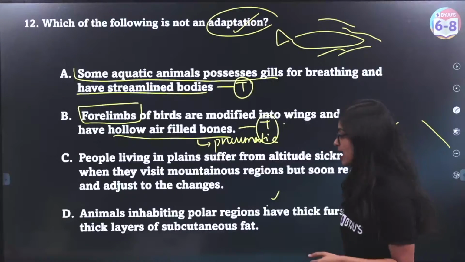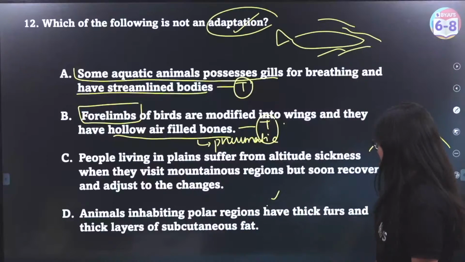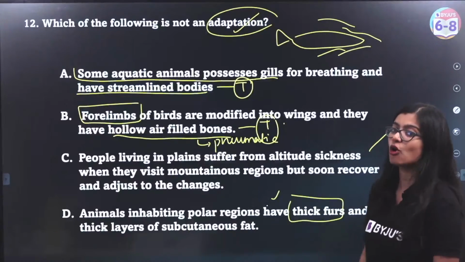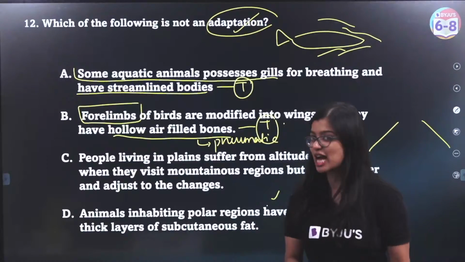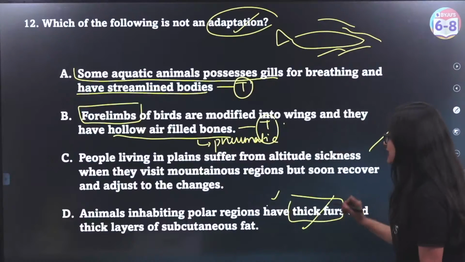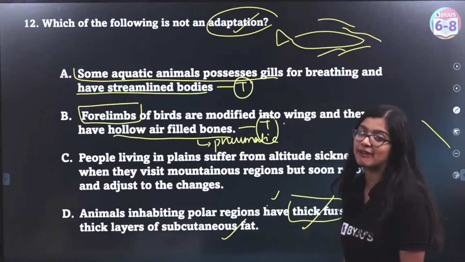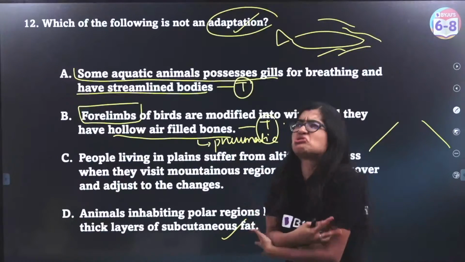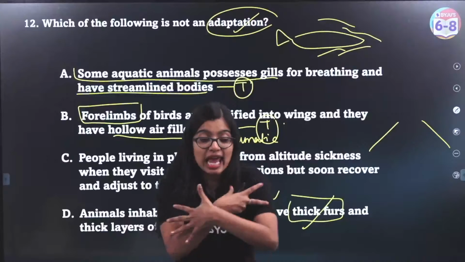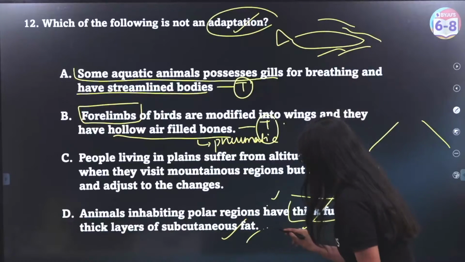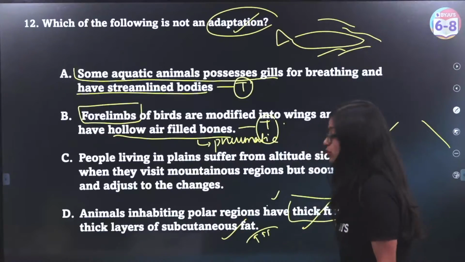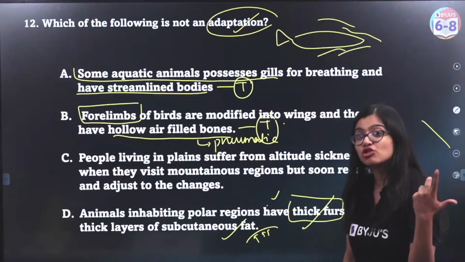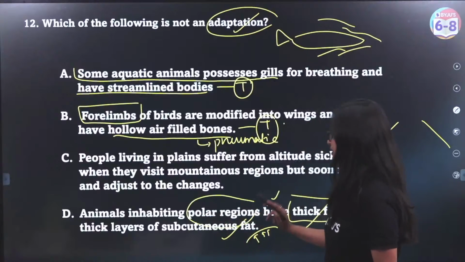them to survive. Now, animals inhabiting polar regions have thick furs. All my 7th graders, in weather, climate and adaptation, we've learned this. Or if my video is still not out in class, you've learned this, right? So, they have thick furs and thick layers of fat, right? We know that they live in very extreme conditions where it's extremely cold. So, they need to save their body temperature, which is why they have thick layers of fat that provide them with insulation. Which is why this is also an adaptation to survive in the polar regions.